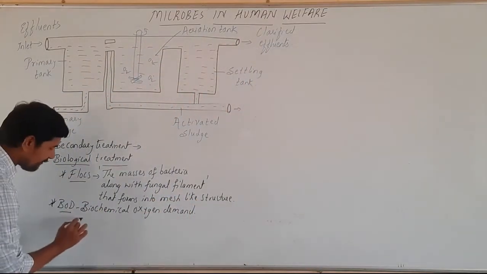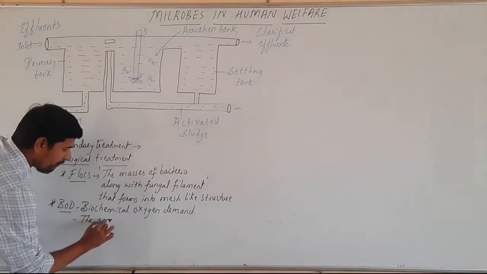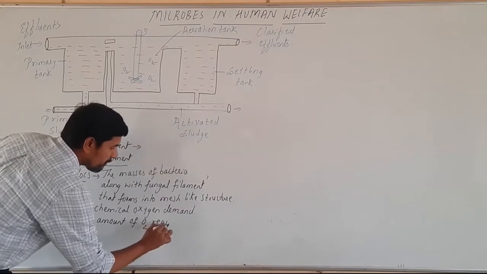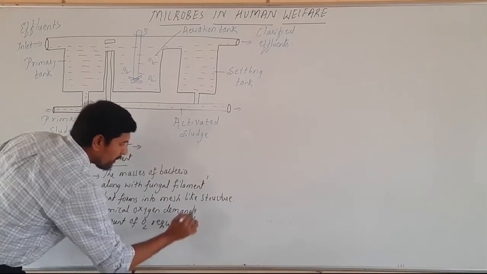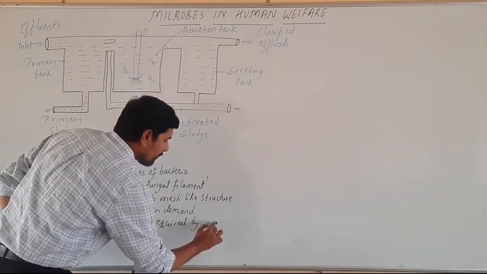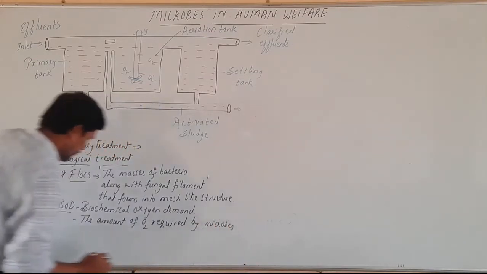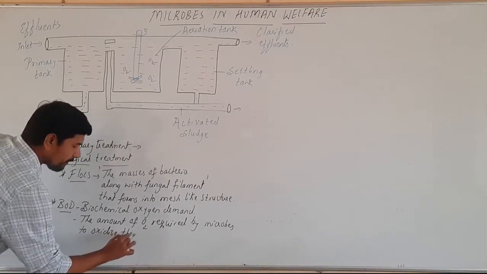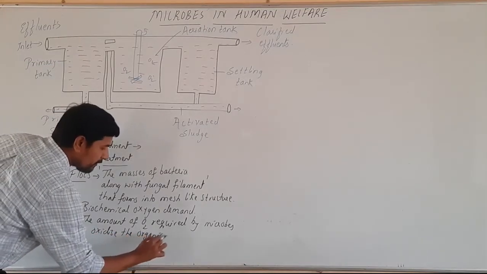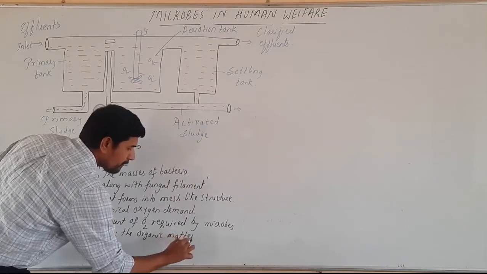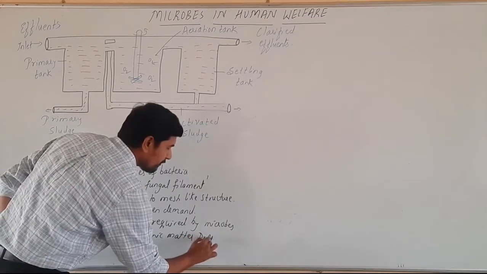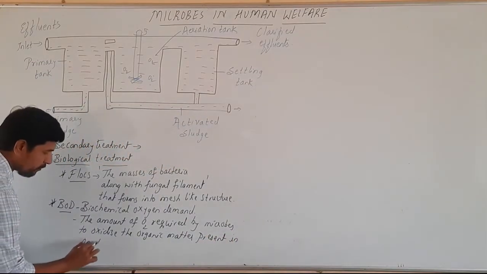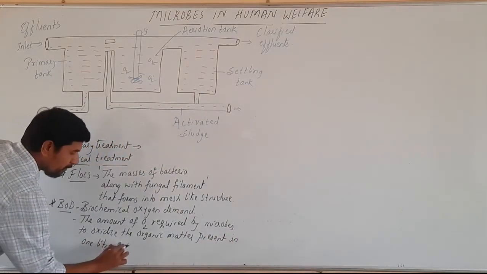So BOD is the amount of oxygen required by microbes to oxidize the organic matter present in 1 liter of water.